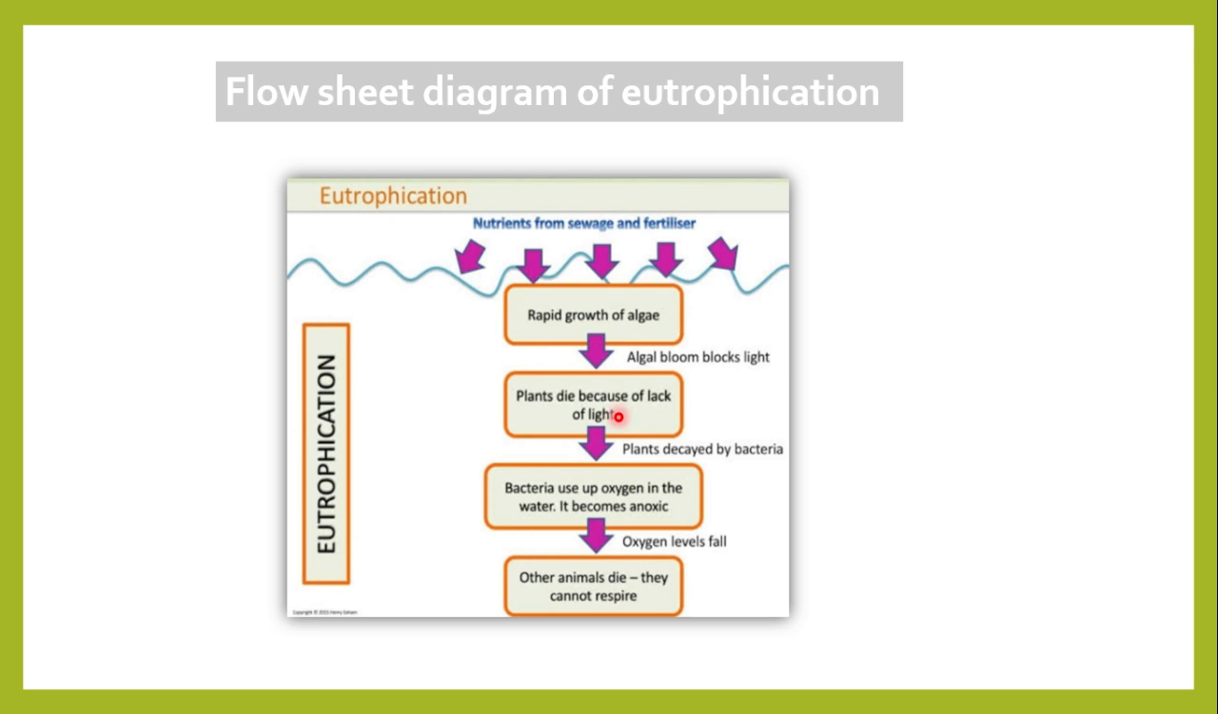The second phase, what happens? Plants die because of lack of light, and these plants are decayed or decomposed by bacteria. Then bacteria use up the oxygen in the water, so it becomes anoxic. It means the oxygen level is reduced or becomes minimum. Oxygen level falls and other animals die because they cannot respire without oxygen. So eutrophication causes the death of the ecosystem.